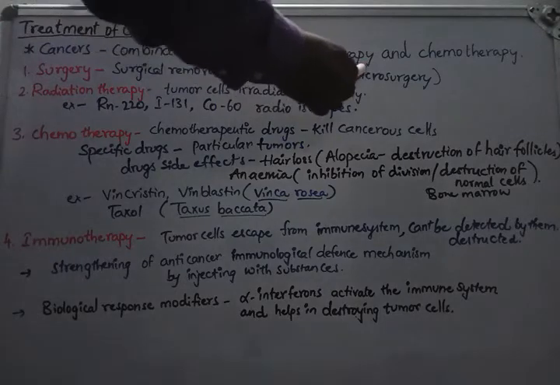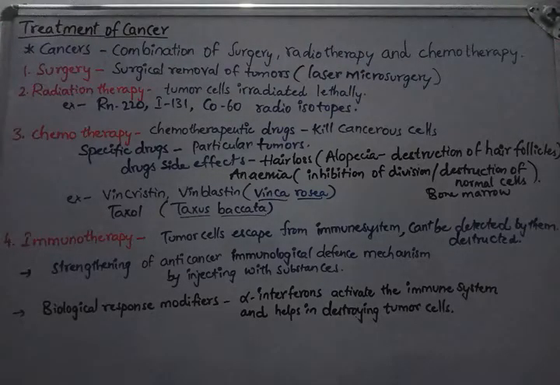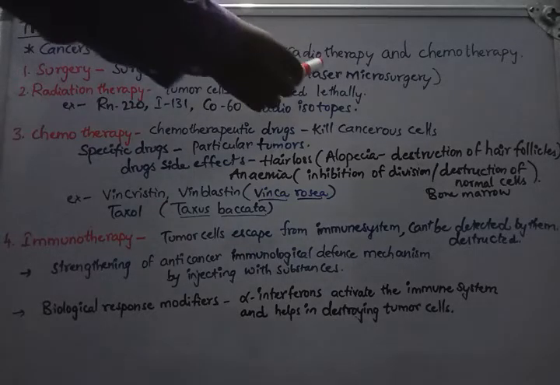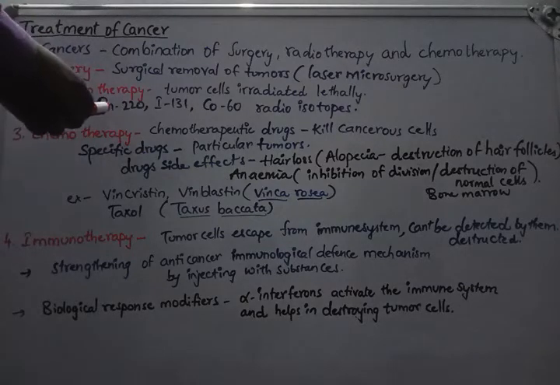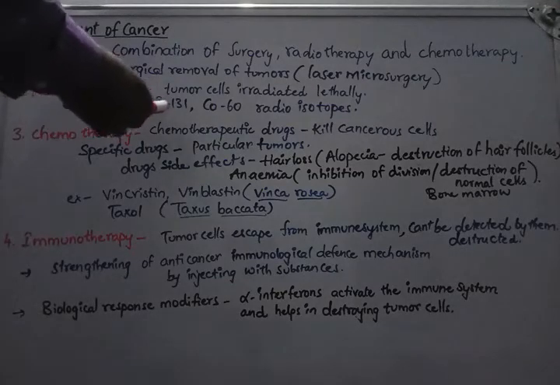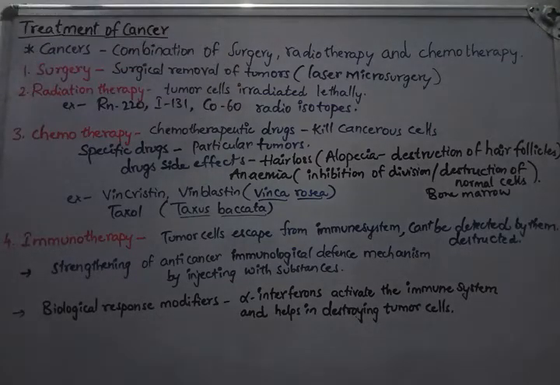Recently, laser microsurgery was invented, where the removal of tumors from the larynx is done with the help of this technique. In radiation therapy, tumor cells are irradiated lethally with the help of radioisotopes. Proper care is taken so that normal cells are not affected during radiation therapy. Different radioisotopes are used, like radon 220, iodine 131, cobalt 60, during these procedures.